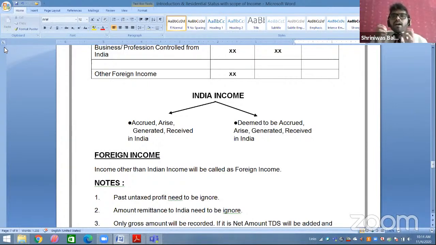Okay. Either you have earned in India or received in India. One of the two should be there.